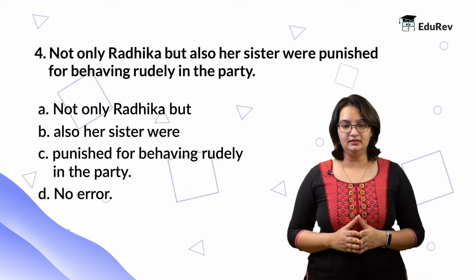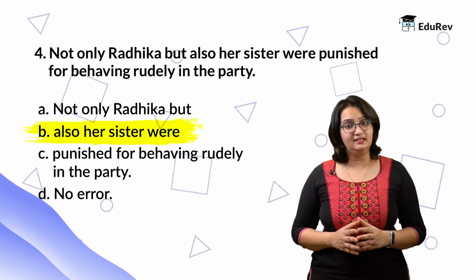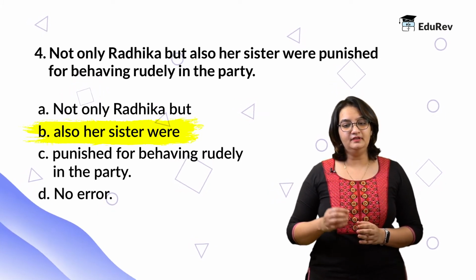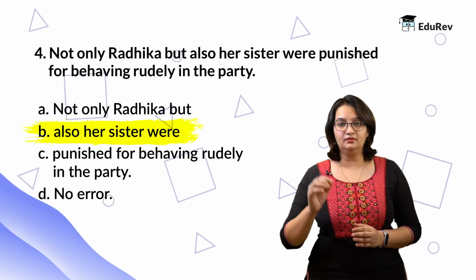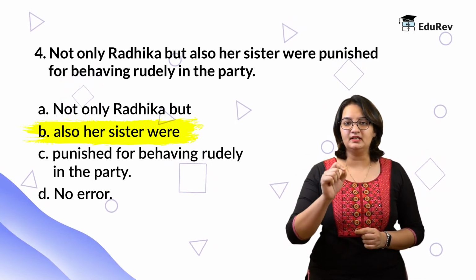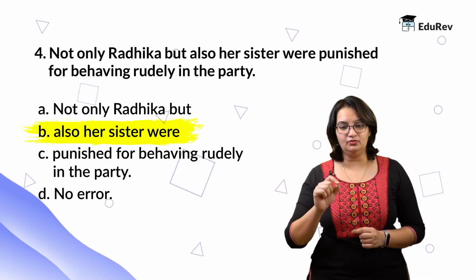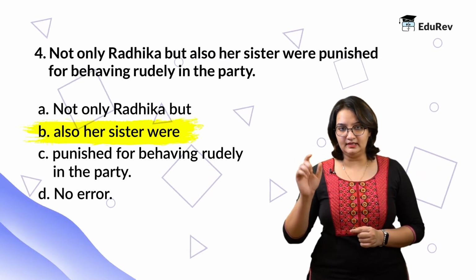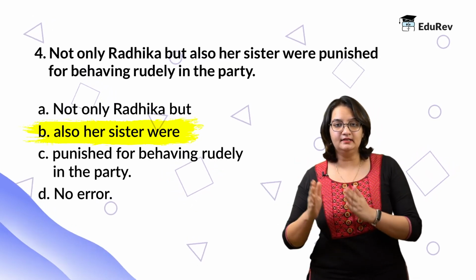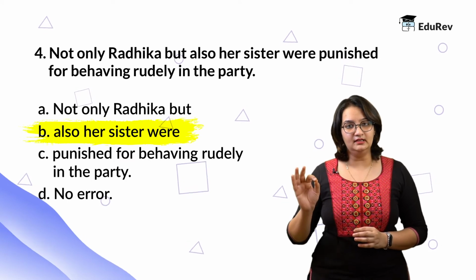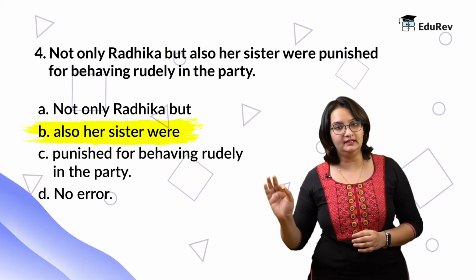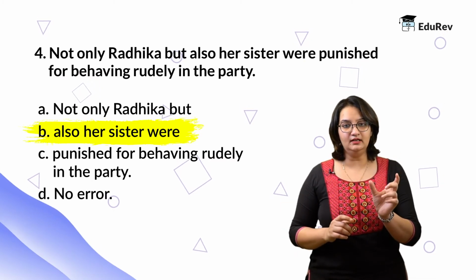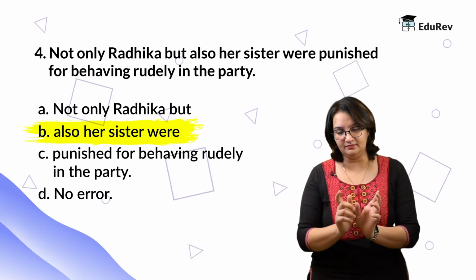In this statement, part B is wrong because whenever we use the sentence structure of "not only, but also", the verb agrees with the subject closest to it. So, in this particular statement, what is the correct statement? "Not only Radhika but also her sister was punished for behaving rudely in the party," because Radhika and her sister both are the subjects.